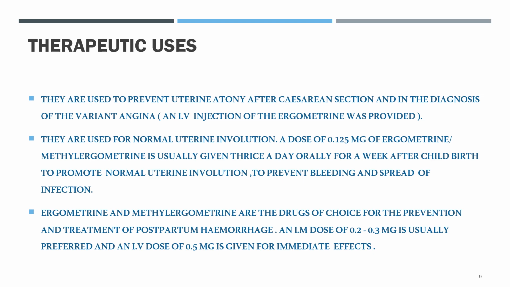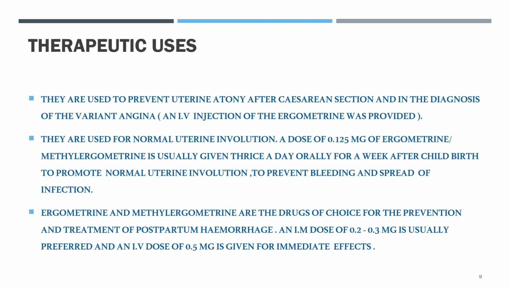They are also used for normal uterine involution. A dose of 0.125 milligram of ergometrin or methylergometrin is usually given thrice a day orally for a week after childbirth to promote normal uterine involution, to prevent bleeding and spread of infection.